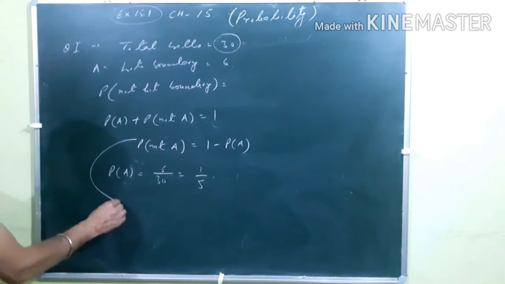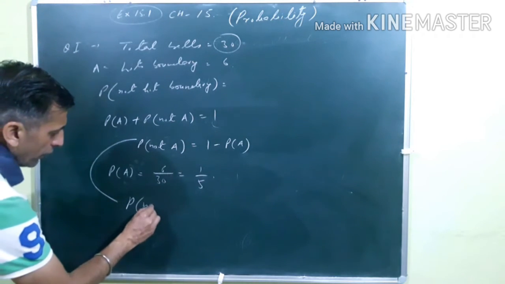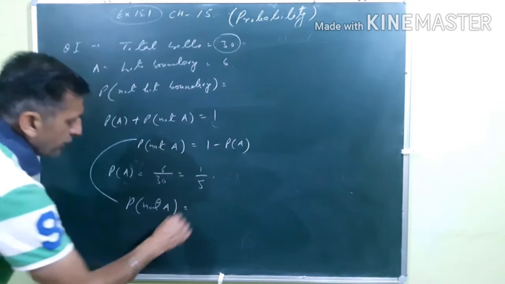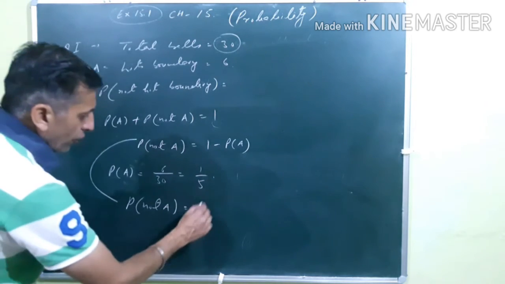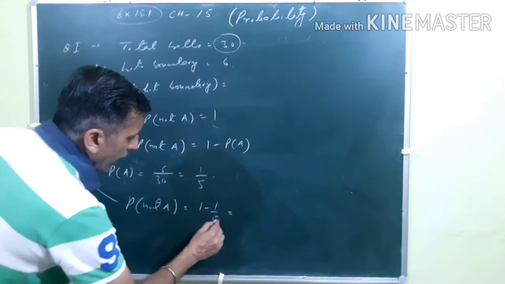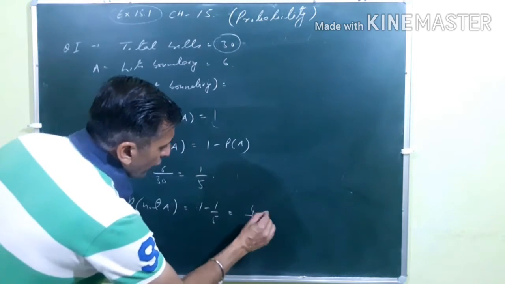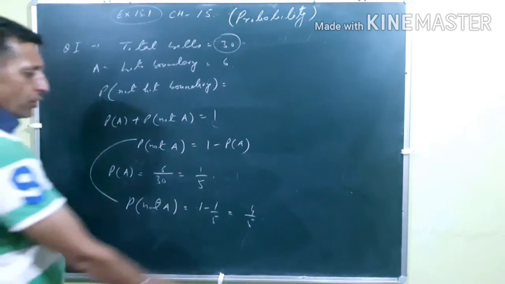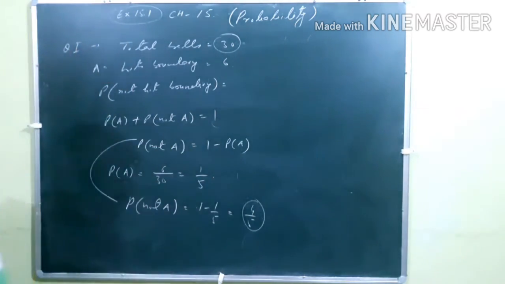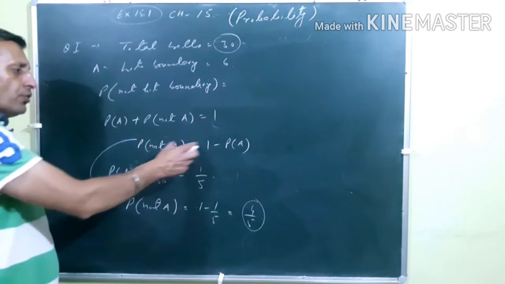So if you need the probability of not A, that means she did not hit the boundary. That is equal to 1 minus 1 by 5, and that is equal to 4 by 5. So you will see both the answers are the same. Both are techniques to solve these questions. If you want to find the probability of not A, you can use this.